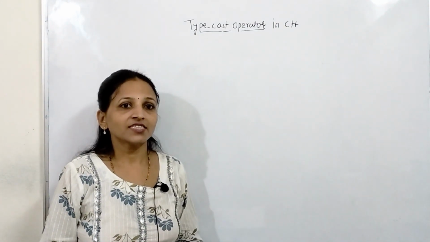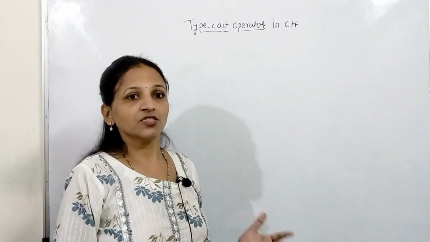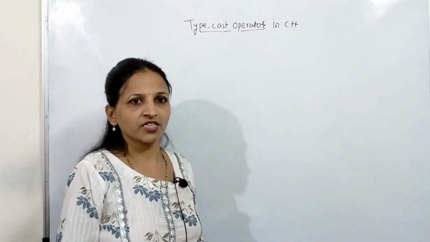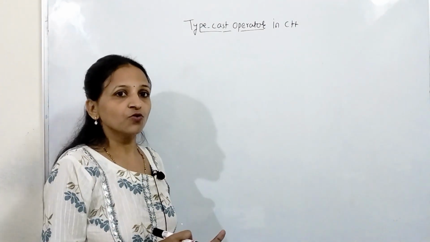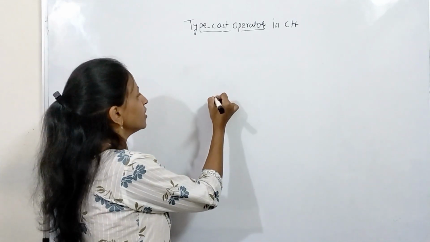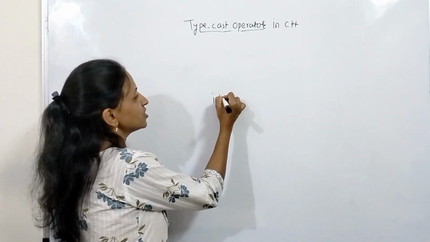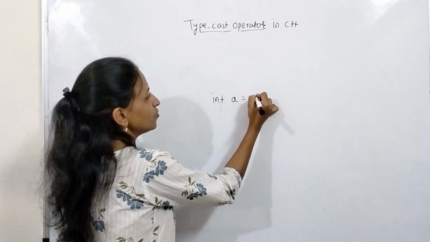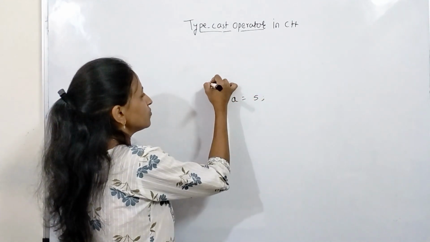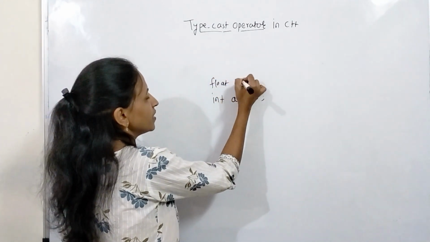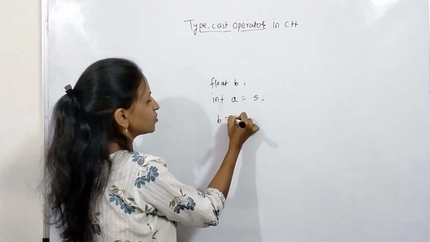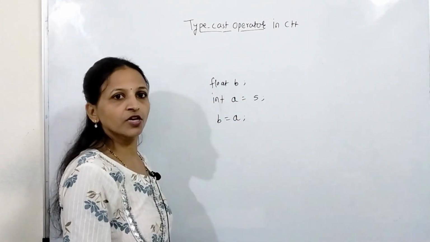Whatever conversion the language does itself is called implicit type conversion. Let's say you have one integer variable a having value 5. There is one float variable b, and I want to store b equals a. Then it is okay.